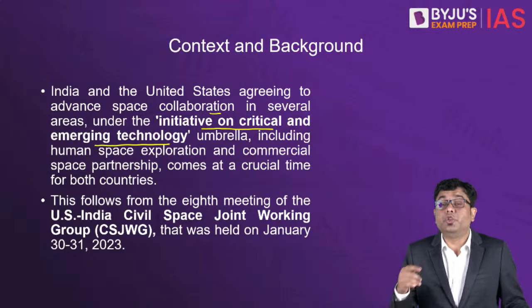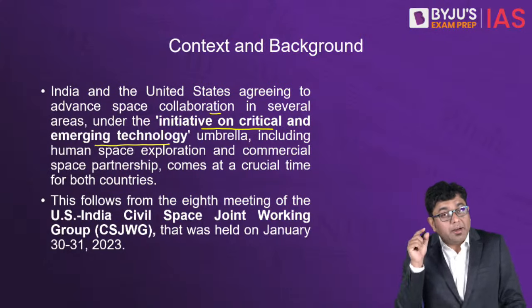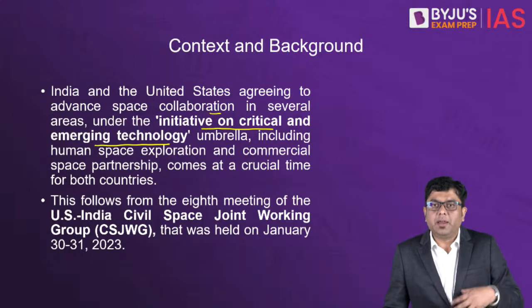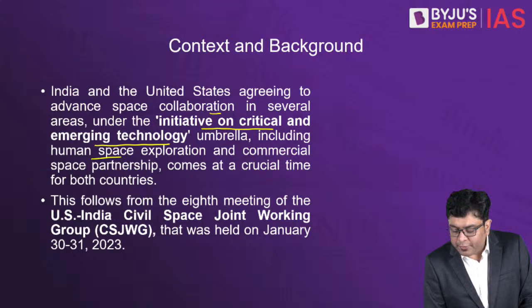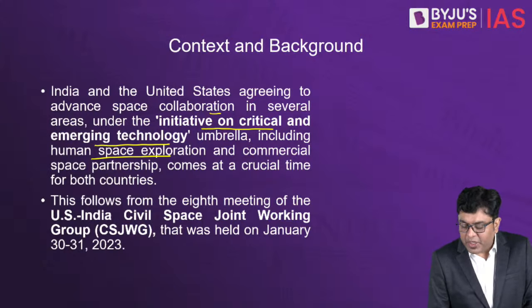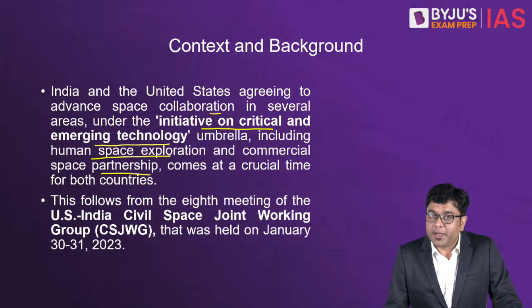Critical and emerging. So the newer technologies which are going to be very, very important and very relevant for developing space flights and further space missions, including human space exploration and commercial space partnership, comes at a crucial time for both the countries. Why for both the countries?